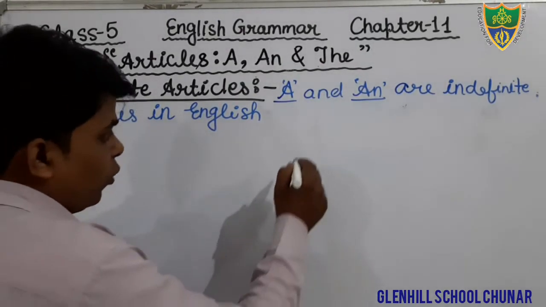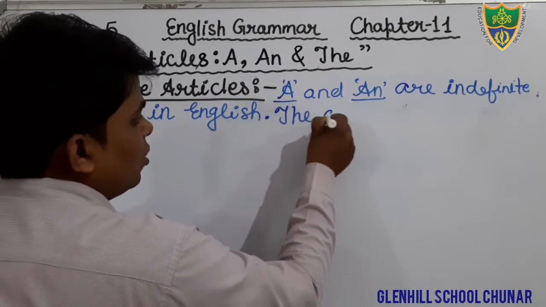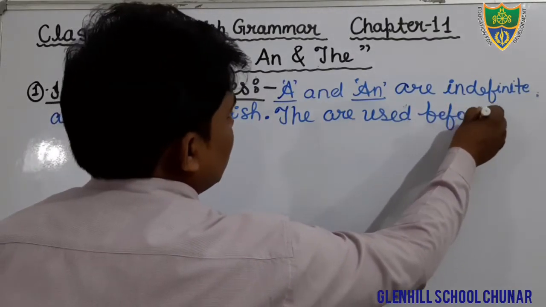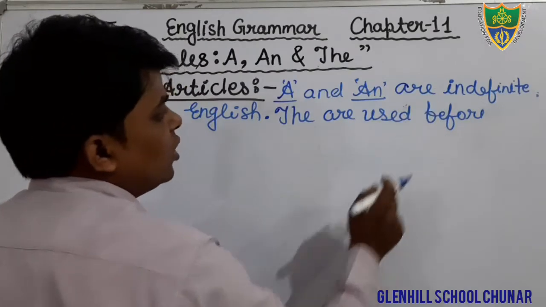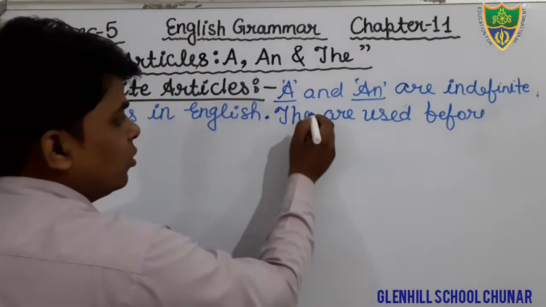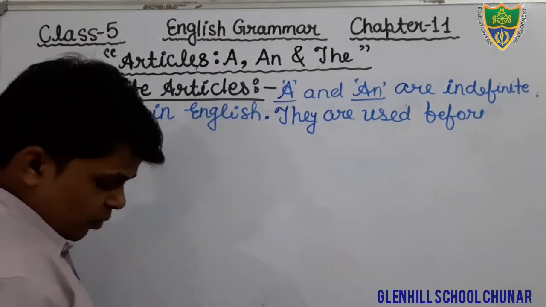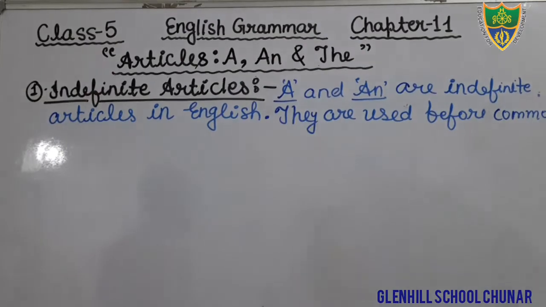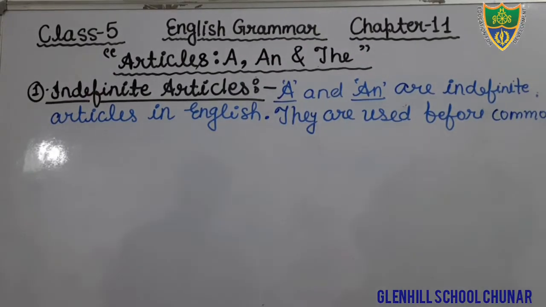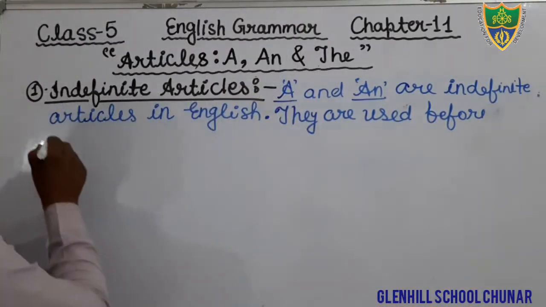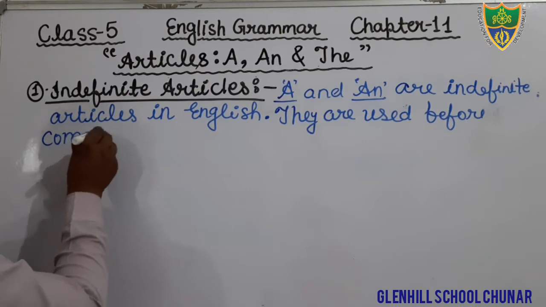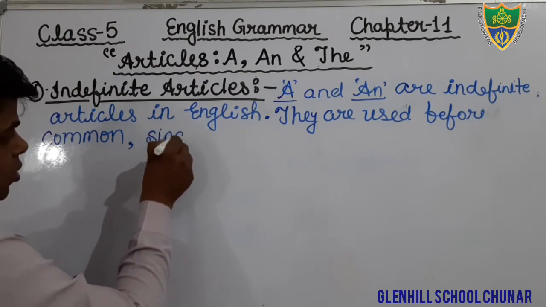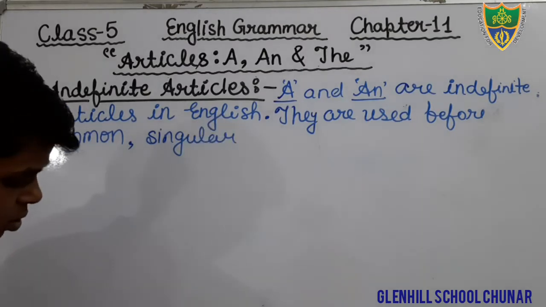They are used before common, singular, and countable nouns.